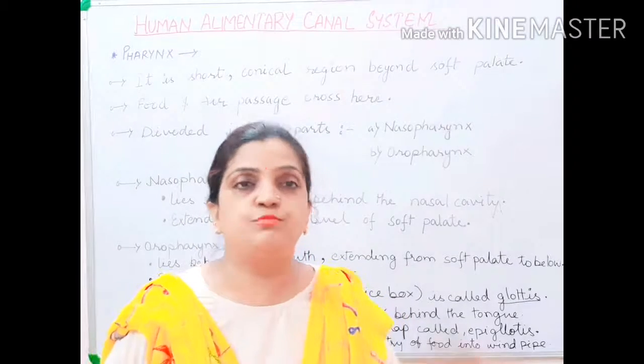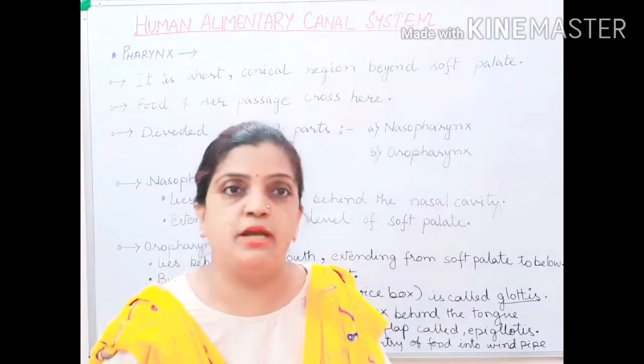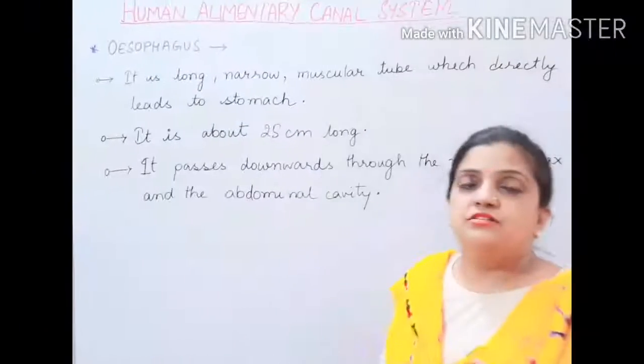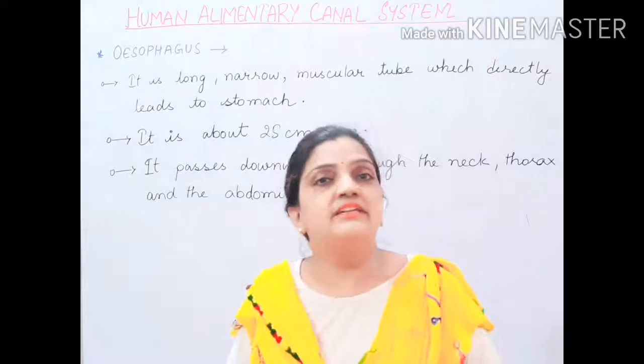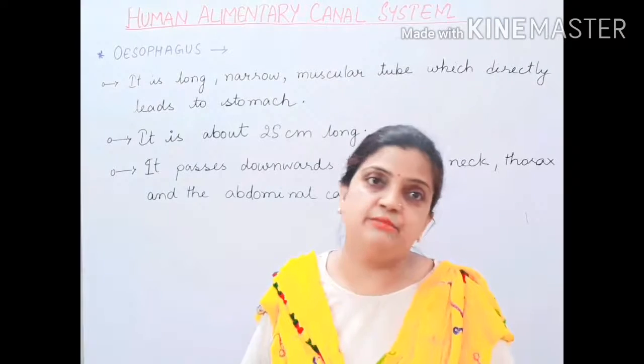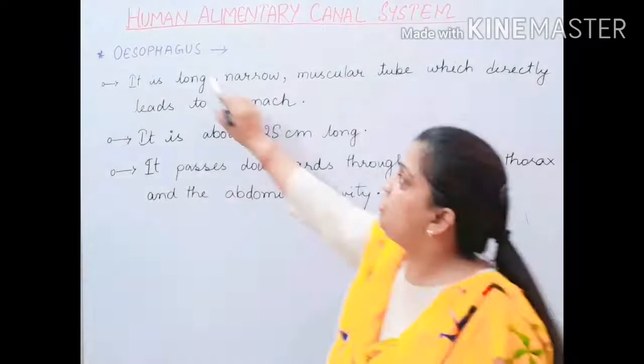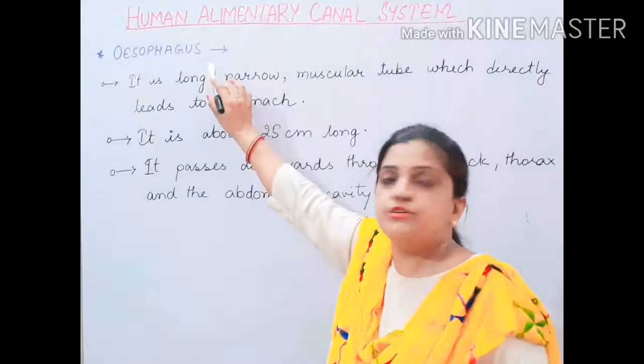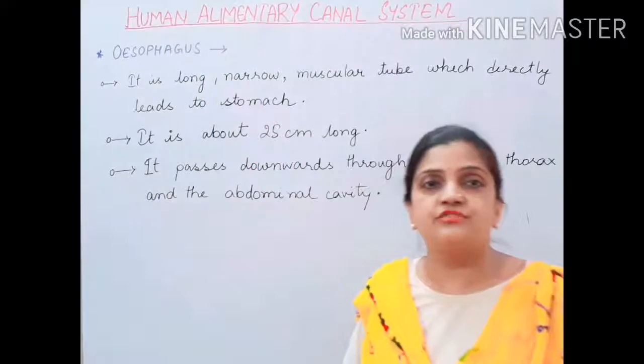Now children, let us move ahead with the next part of the human alimentary canal system, which is your oesophagus. Children, this oesophagus is also called the food pipe.